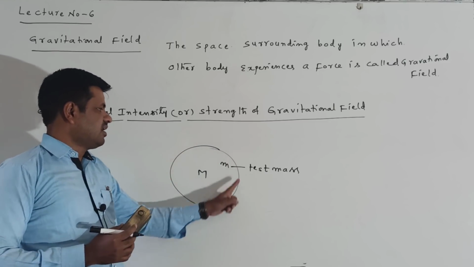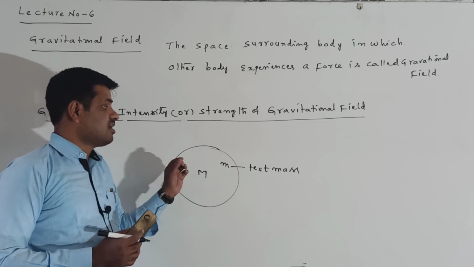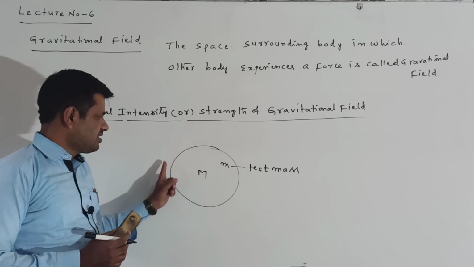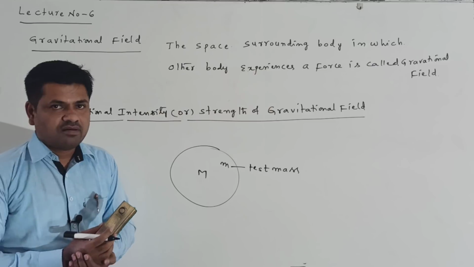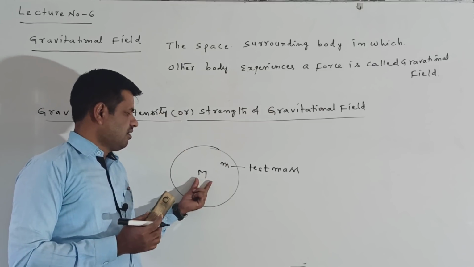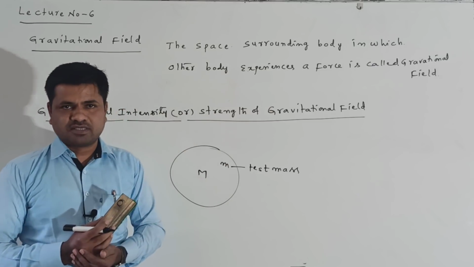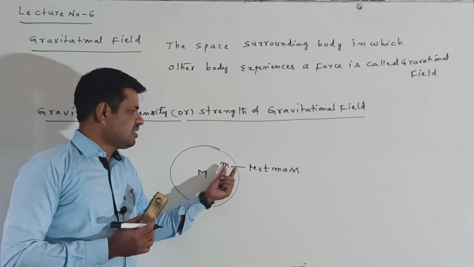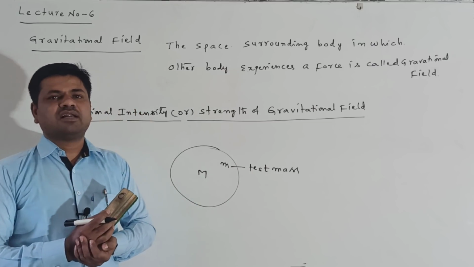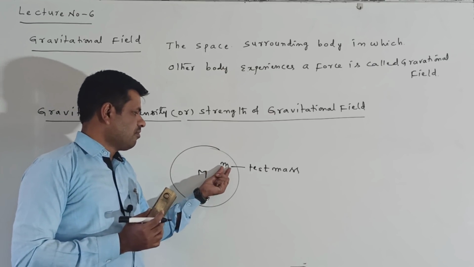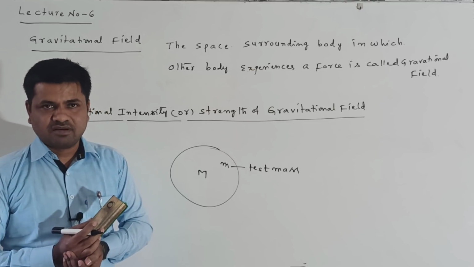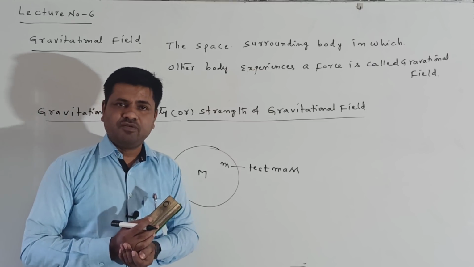The surrounding of this mass is called the gravitational field of capital M mass. In this field I am placing another mass, which is called a test mass. Due to this gravitational field, this mass experiences a force. That force is called gravitational force.